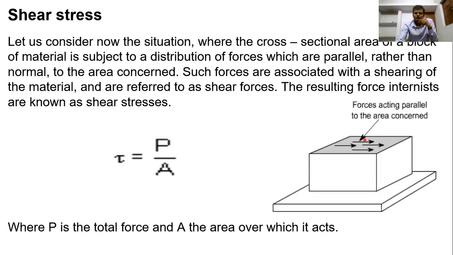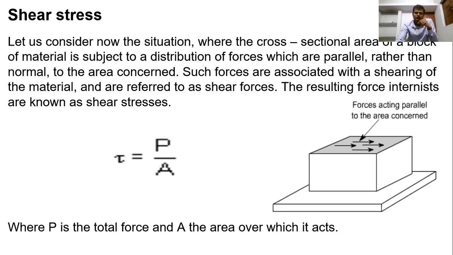Such forces are associated with a shearing of the material. In normal stress, forces act normal, but in shear stress, forces act parallel. There is a difference between normal and shear stress.